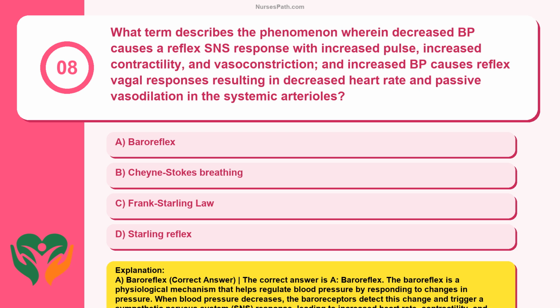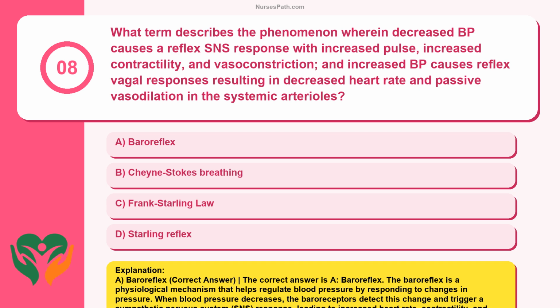A. Baroreflex. Correct answer. The correct answer is A. The baroreflex is a physiological mechanism that helps regulate blood pressure by responding to changes in pressure. When blood pressure decreases, the baroreceptors detect this change and trigger a sympathetic nervous system, SNS, response, leading to increased heart rate, contractility, and vasoconstriction to raise blood pressure.